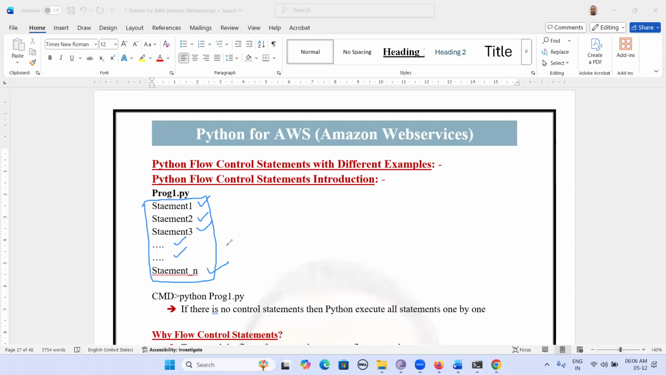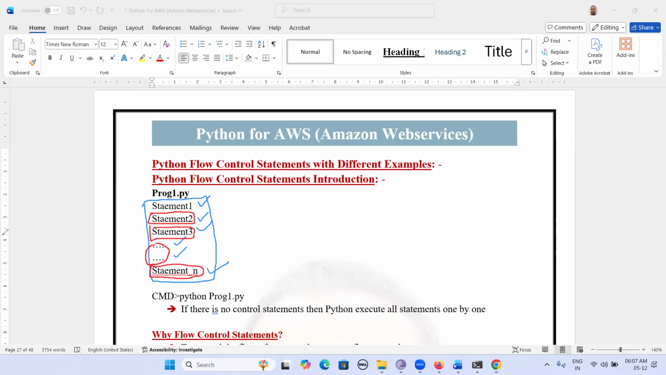But my requirement is, I want to execute the statement when the condition is true. When the condition is false, I want to execute another statement. I want to execute these statements 10 times. I want to execute the statement 50 times. Like this, I want to control. So to control the flow of a program, we have Python flow control statements.